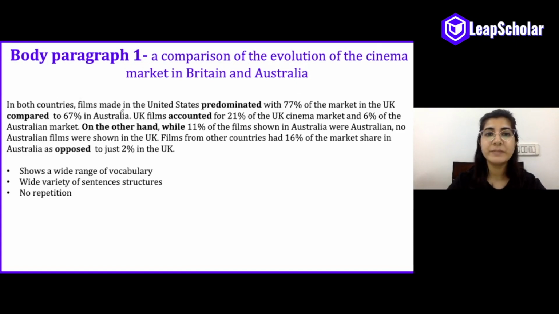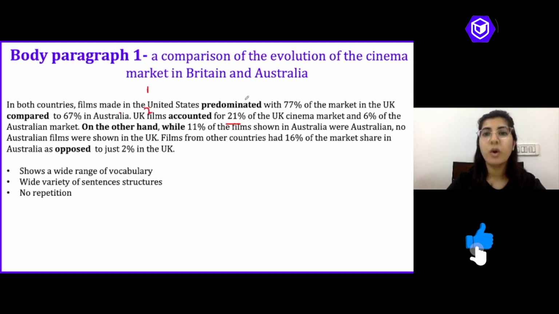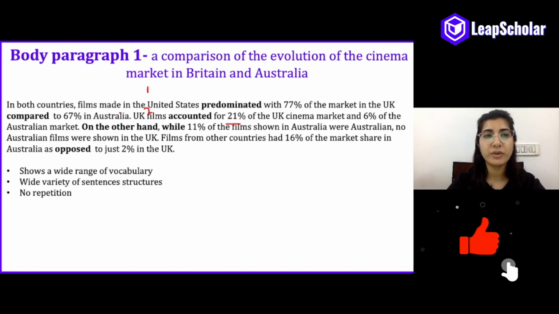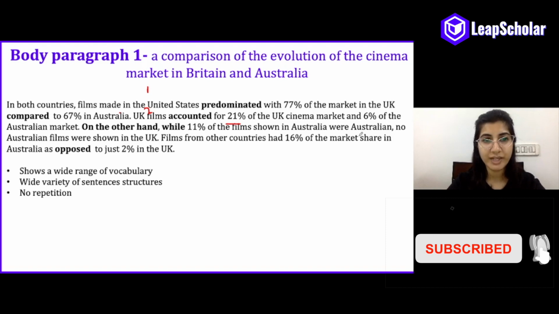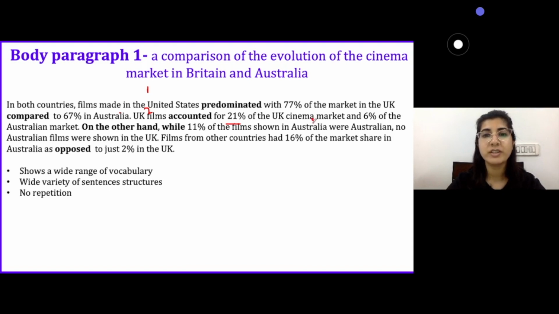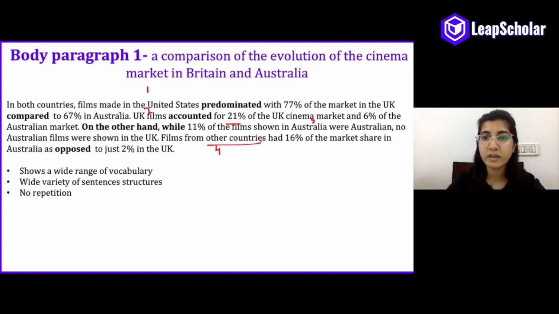In both countries, films made in the United States predominated with 77% of the market in the UK compared to 67% in Australia. UK films accounted for 21%, so this is country number 1, country number 2, of the UK cinema market and 6% of the Australian market. On the other hand, while 11% of the films shown in Australia were Australian, no Australian films were shown in the UK. So here we have country number 3, which is Australia, and films from other countries. Our category number 4, marked as other countries, had 16% of the market share in Australia as opposed to just 2% in the UK.